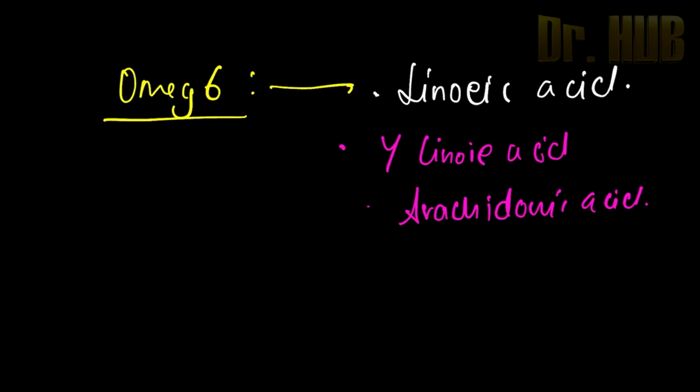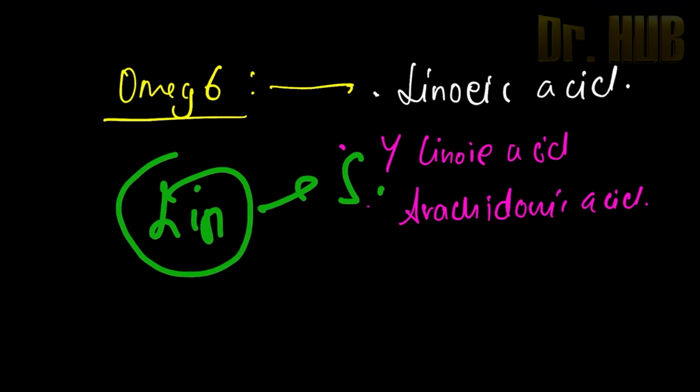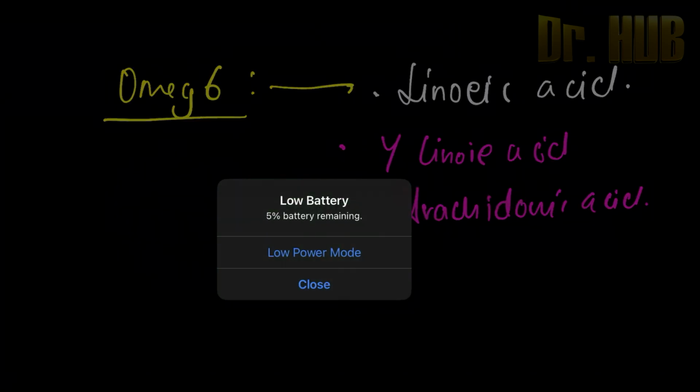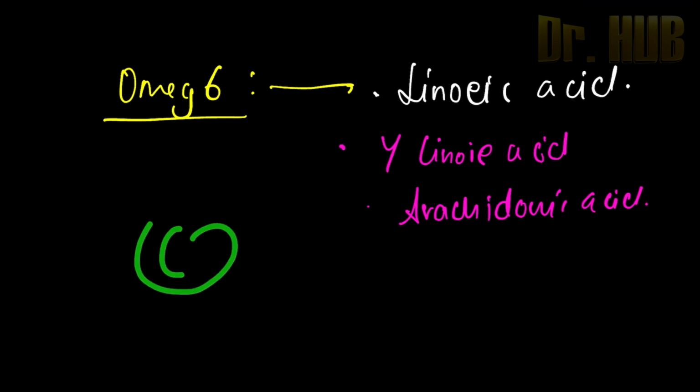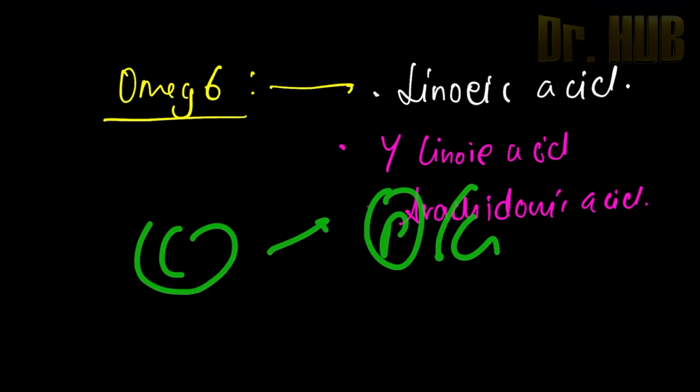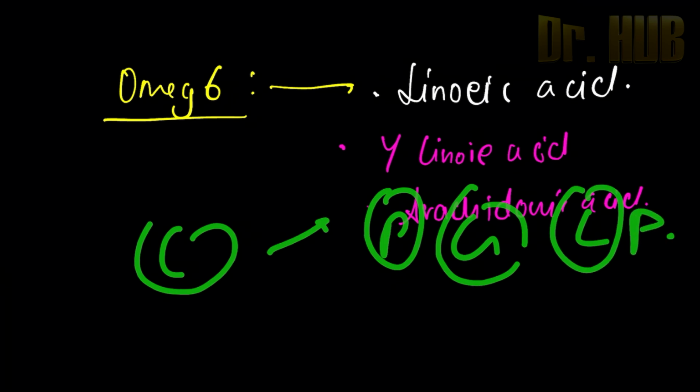Quickly recapping, let us look at the skeleton. Lipids are classified into simple, compound and the derived. Under simple there was fat and the wax. In compound we had the phospholipid, glycolipid as well as the lipoprotein.